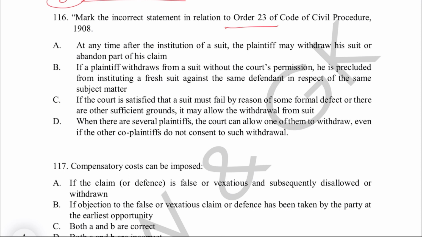And statement C is that if the court is satisfied that a suit failed by reason of some formal defect or there are other sufficient grounds, it may allow the withdrawal from the suit. And option D is where there are several plaintiffs, the court can allow one of them to withdraw even if the other co-plaintiff do not consent to such withdrawal. Option D is the correct answer, and it is related to Order 23, Rule 1.